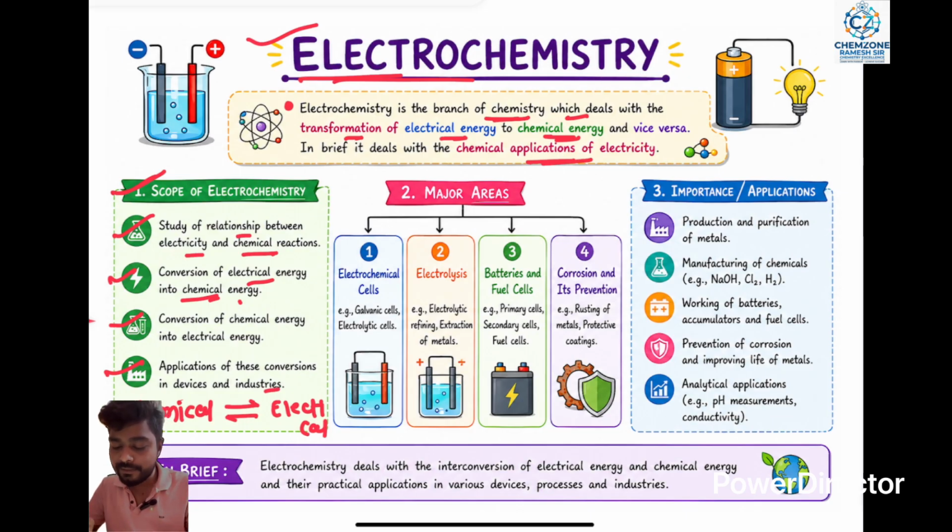That is the part used in industrial settings. Then next are the major areas. Three major areas are present. First one is the electrochemical cell, for example the galvanic cell. Electrochemical cell is a galvanic cell. Second one is the electrolytic cell, the electrolysis cell.